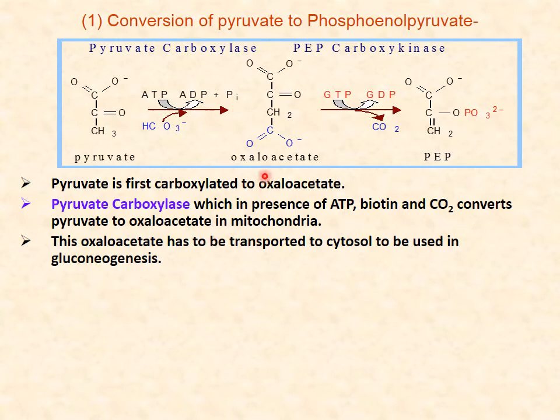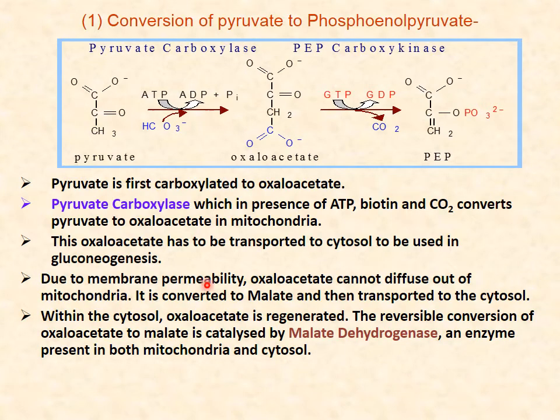It is in mitochondria. But now this oxaloacetate is not permeable to the mitochondrial membrane, so it cannot cross the membrane. So it has to be converted into malate. Due to membrane permeability, oxaloacetate cannot diffuse out of mitochondria, so it is converted into malate. Then this malate is transported to cytosol and is again converted into oxaloacetate.